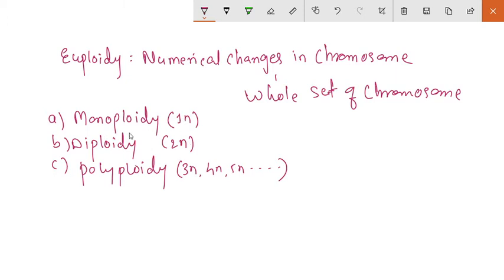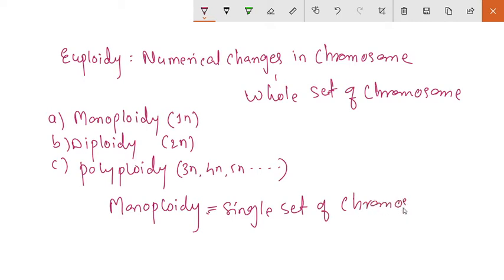So for example, 2N is equal to X is equal to 7 in barley. And 2N is equal to X is equal to 10 in corn. Okay.